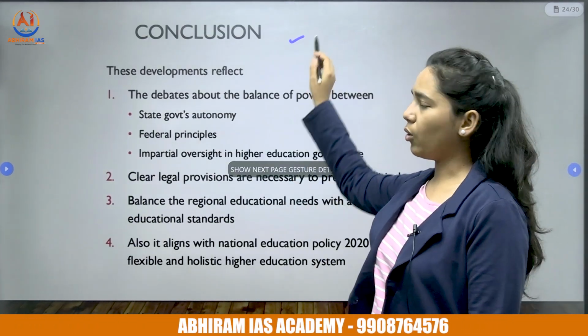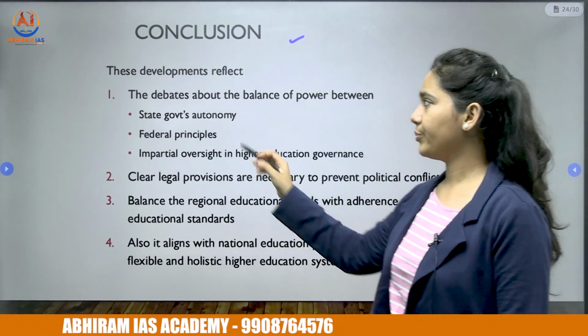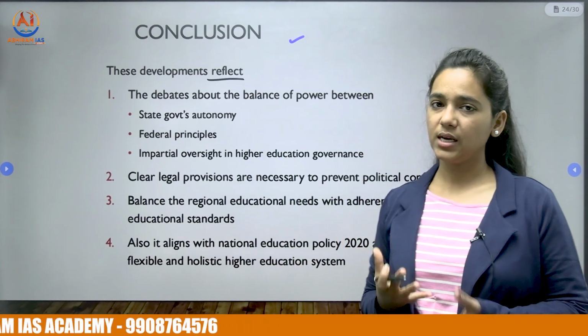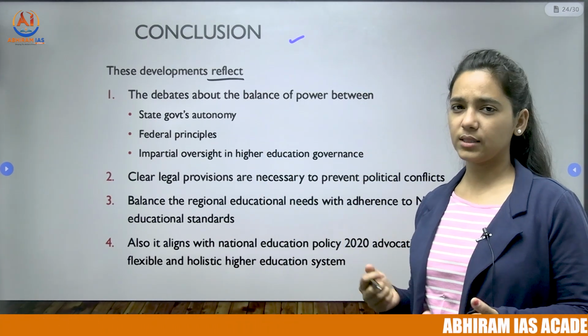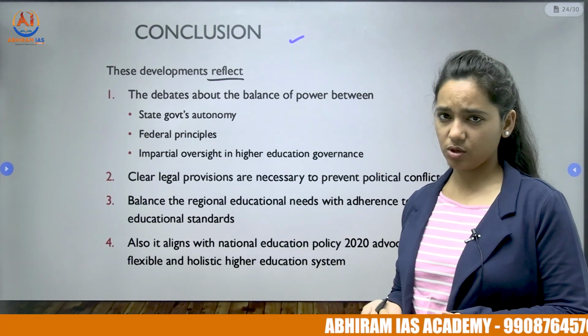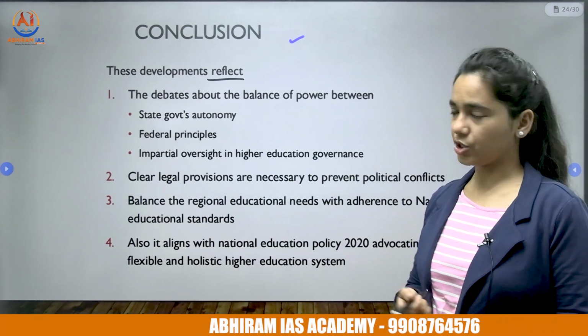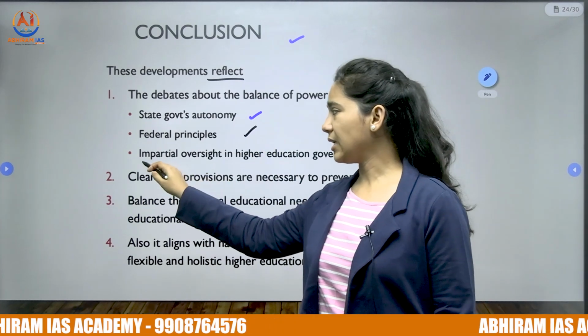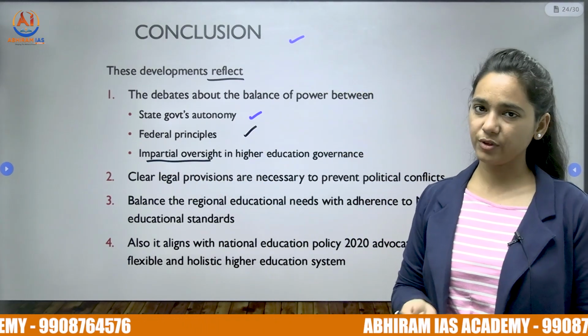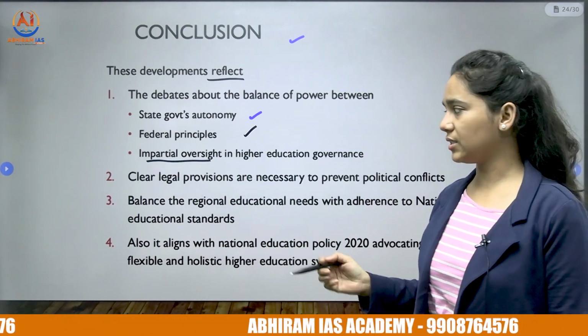Next, how can we conclude this? We can say these developments reflect the balance of power and the tug of war between numerous stakeholders, that is, the state, the university for its autonomy, and the governor for his discretion. So state government's autonomy, federal principles and impartial oversight are needed for the autonomous functioning of the university.